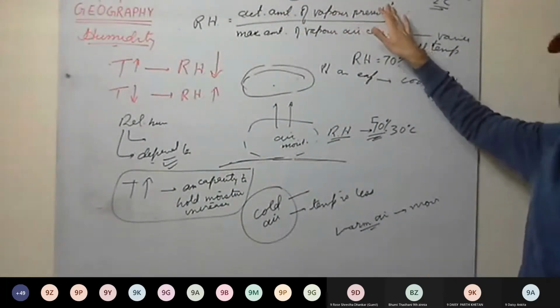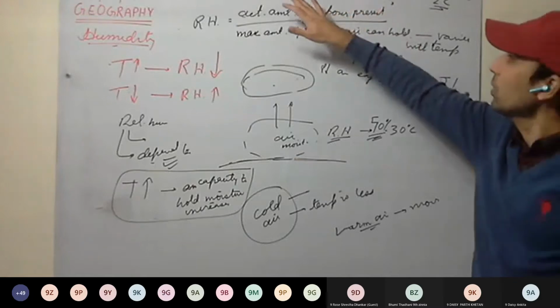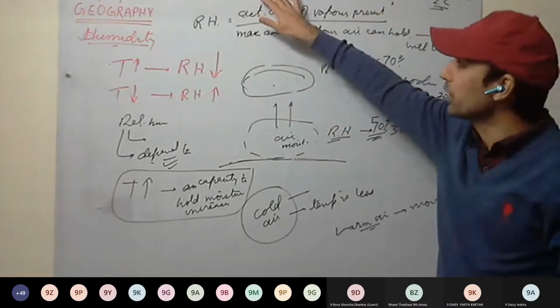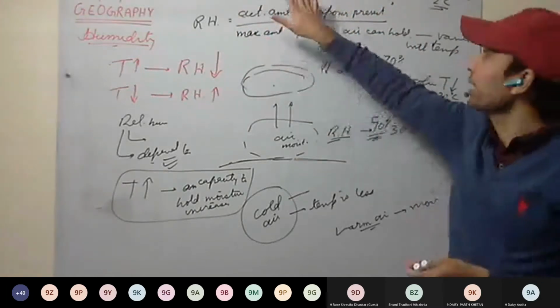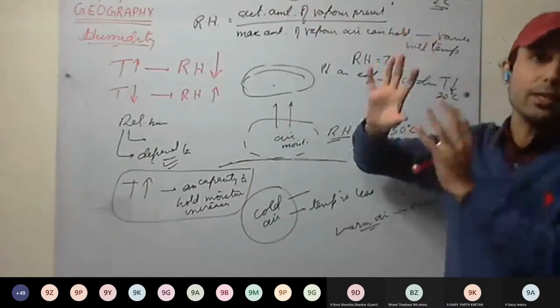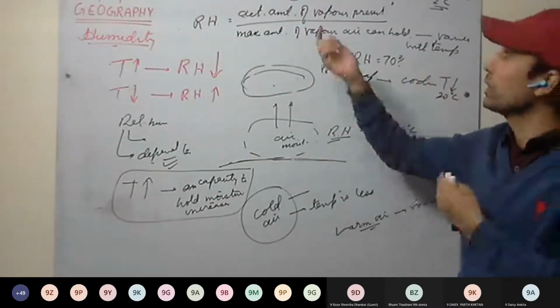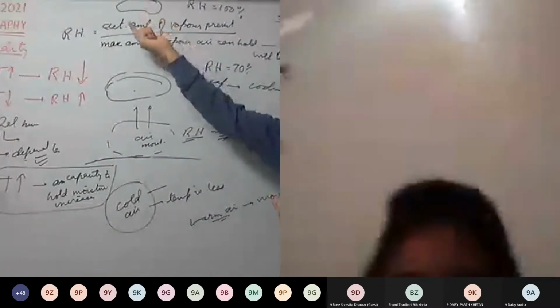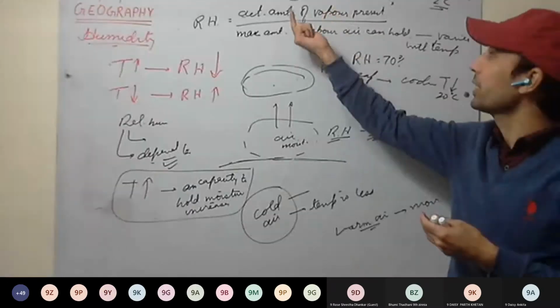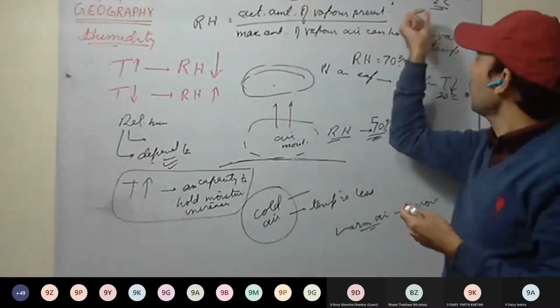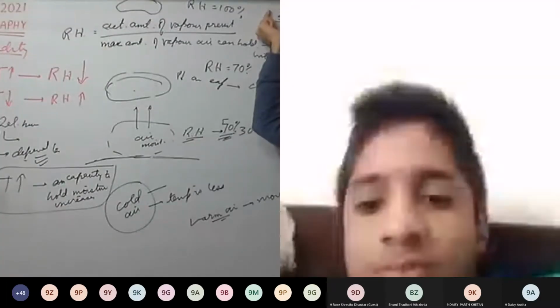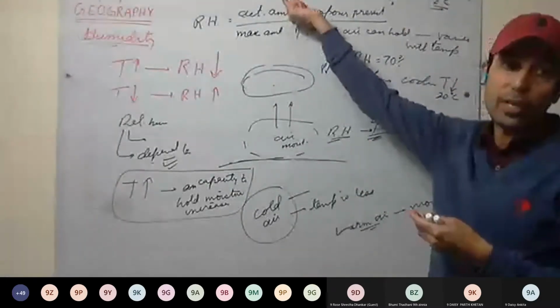It means the air is holding water vapor to its maximum limit and cannot hold more. So what will happen with any further cooling?